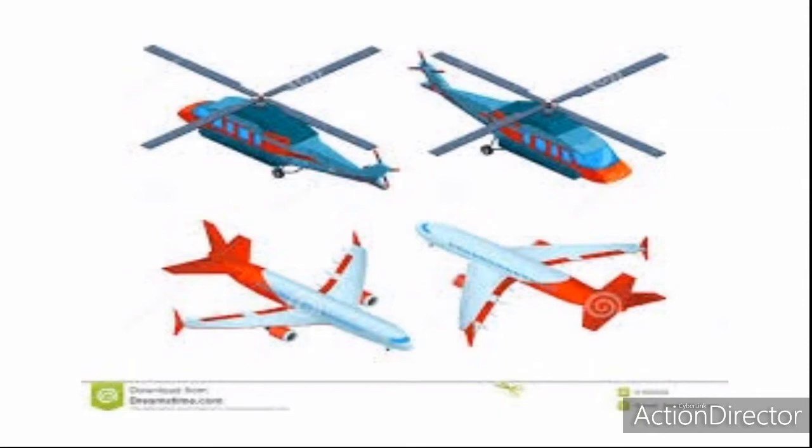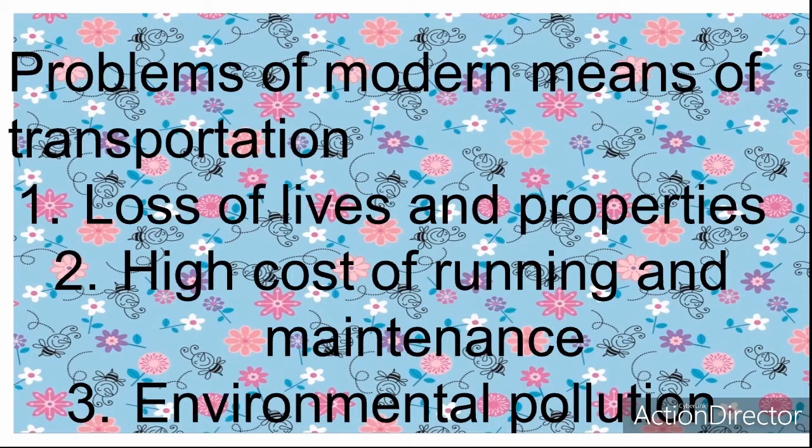Okay, now let's move on to the problems of modern means of transportation. One, loss of lives and properties. Then secondly, we have high cost of running and maintenance. And the way to maintain this modern means of transportation is on the high side. Then we have environmental pollution, like pollution from the car fumes. These are also problems associated with modern means of transportation.